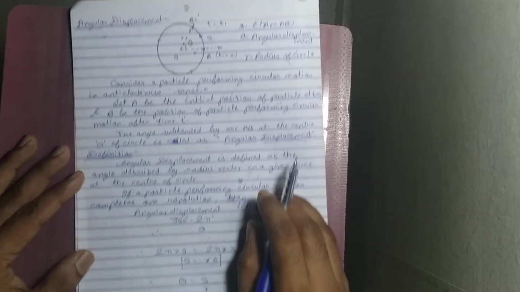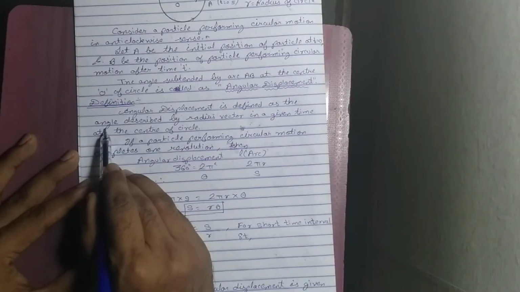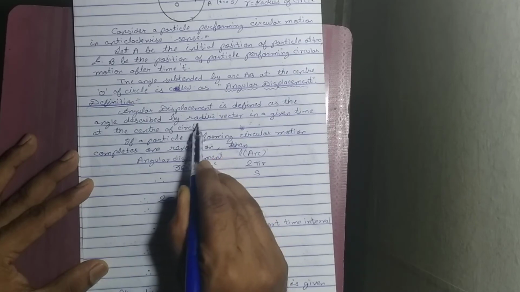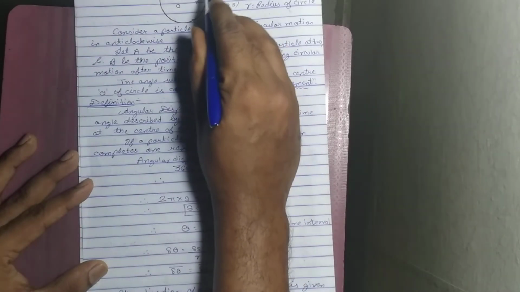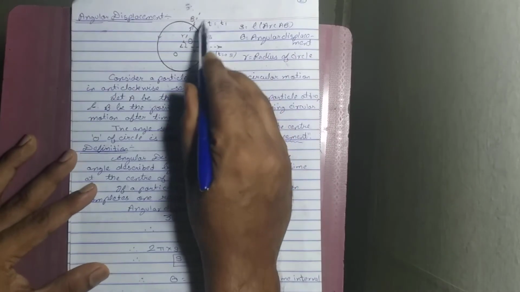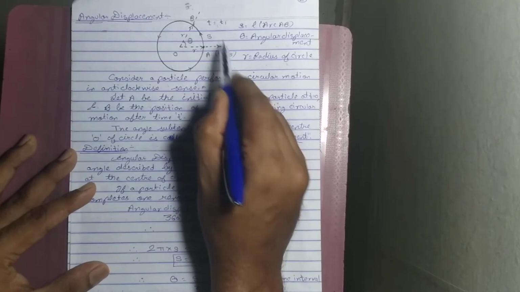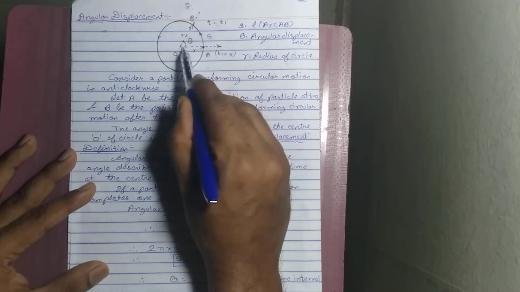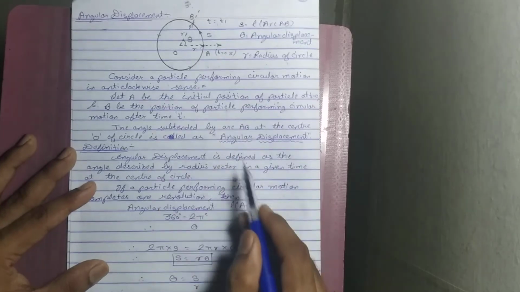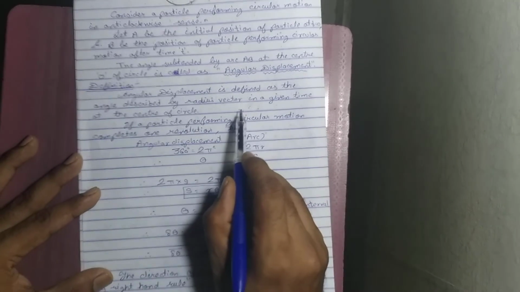So what is the definition of angular displacement? Angular displacement is defined as the angle described by the radius vector in a given time. What is the time over here, students? t1. So from time 0 second to time t equals t1 second, whatever angle the radius vector makes is called angular displacement.